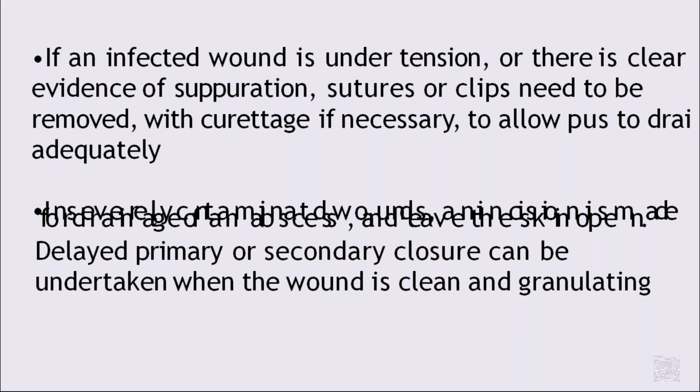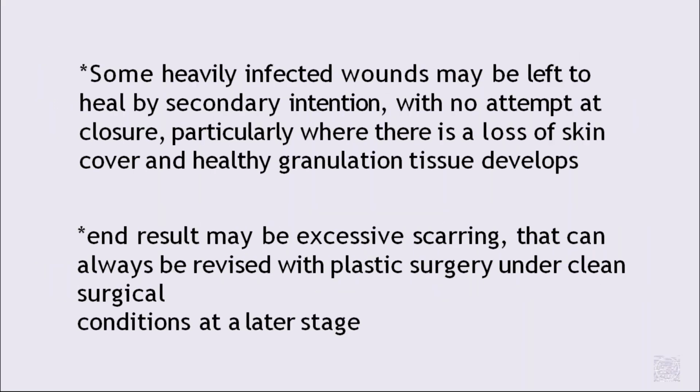Then you should thoroughly wash with povidone iodine, hydrogen peroxide and warm saline. Then you should keep the wound open. You should not suture. Delayed primary or secondary closure can be undertaken when the wound is clean and granulated. So that is the important thing.